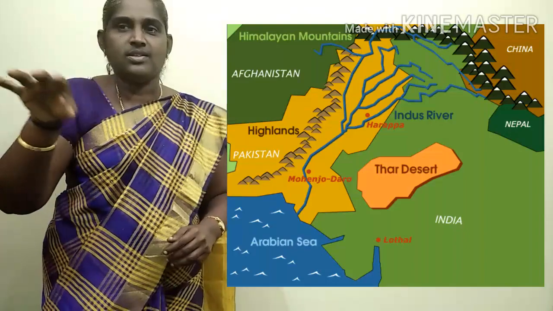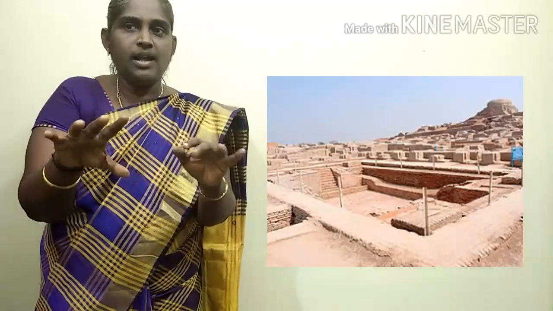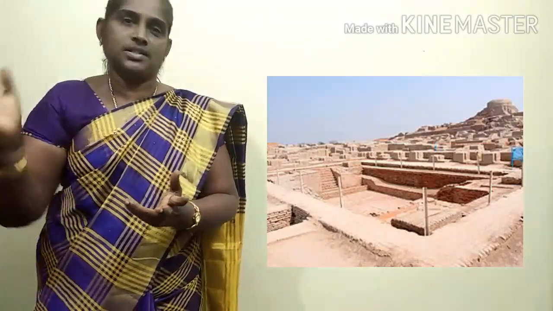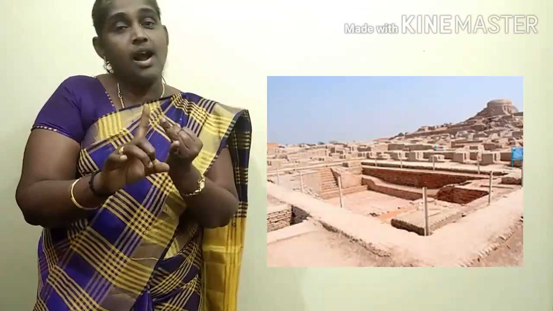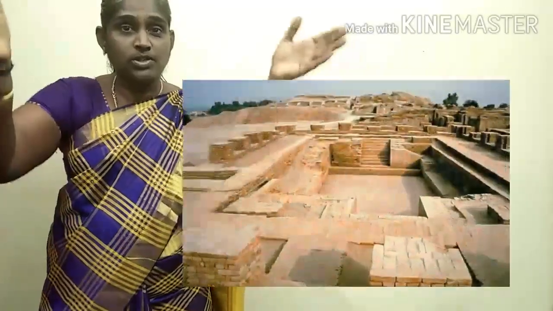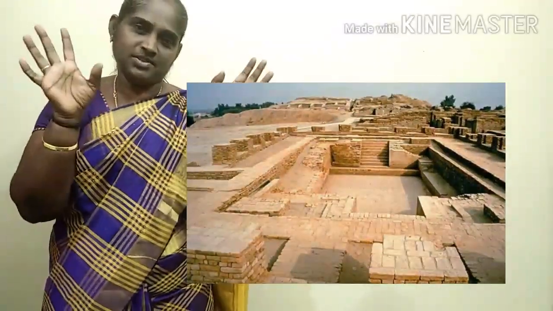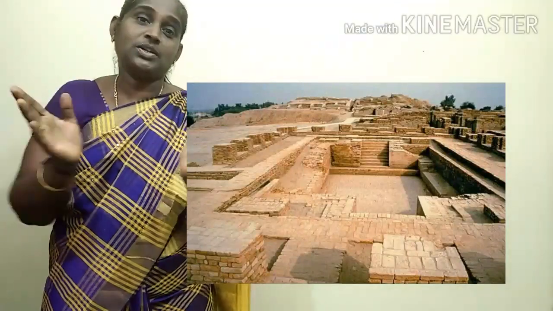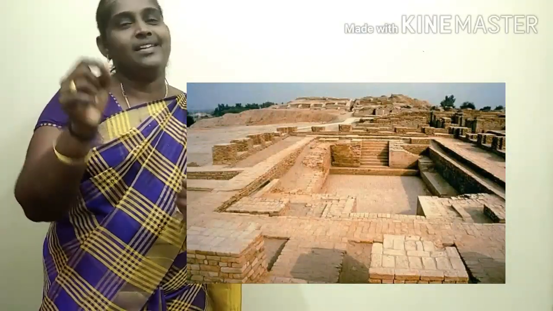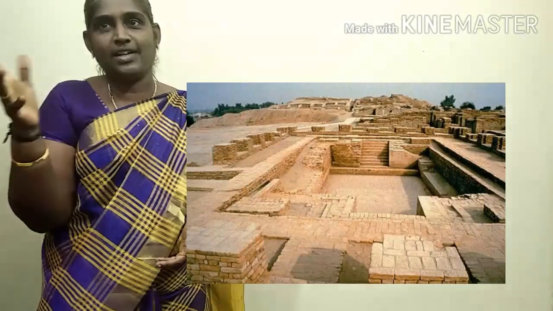The Harappans used baked and unbaked bricks and stones for construction. The Great Bath of Mohenjo-daro was an important structure. It is a tank only.